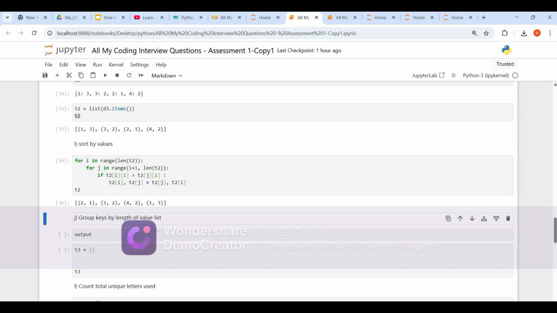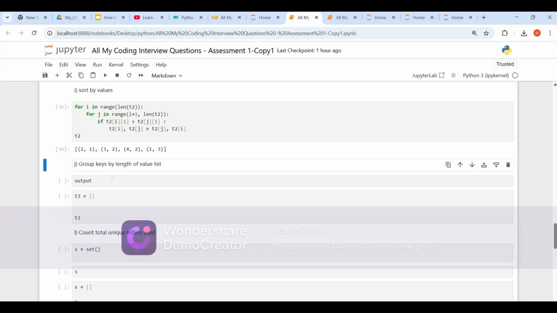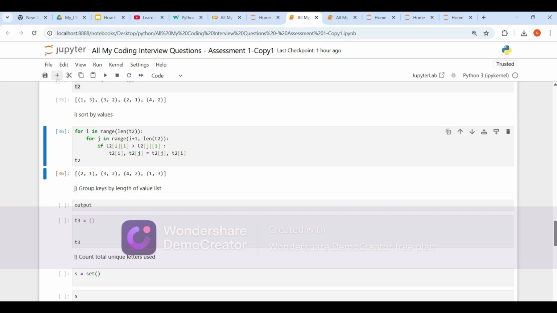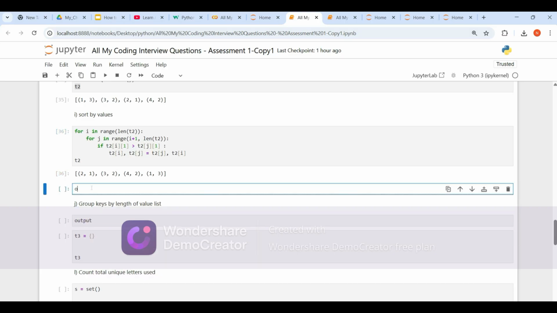Next question is group keys by length of value list. What does it mean, guys? It's very simple. Again, we have to work on the output dictionary.